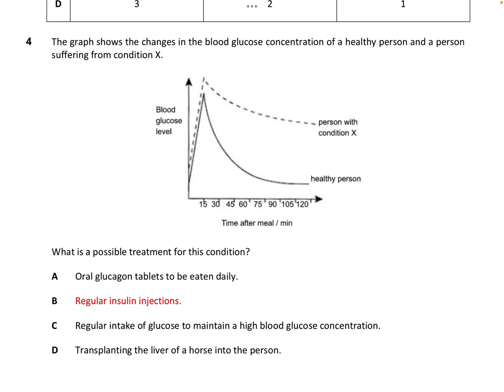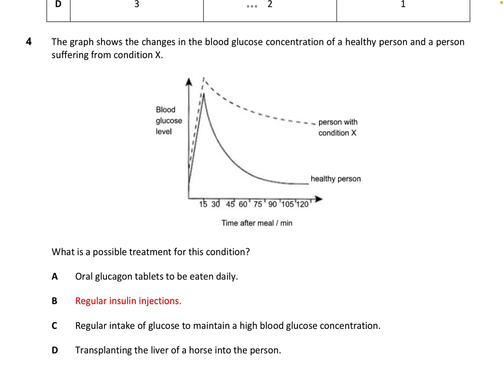They ask what is a possible treatment for this condition. Perhaps the first question we should ask is, what is the condition person X is suffering from? What do you think? Yeah, the only one you know of. Diabetes. Diabetes, regardless of type 1 or type 2, blood glucose levels will take very long to decrease back.